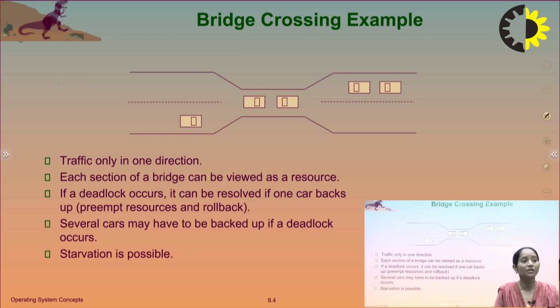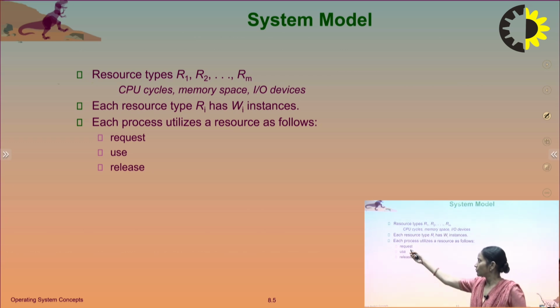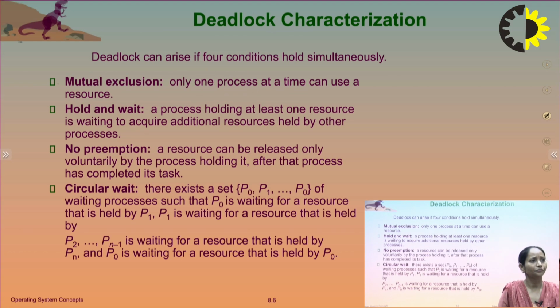What does starvation mean? Starvation means the process will get its execution only after a long time, or no process will be able to execute. What is the system model? There are resource types R1, R2 up to Rm, such as CPU cycles, memory space and input output devices, and each resource type Ri has Wi instances. Each process utilizes a resource as follows: request the resource, use the resource, and release the resource.